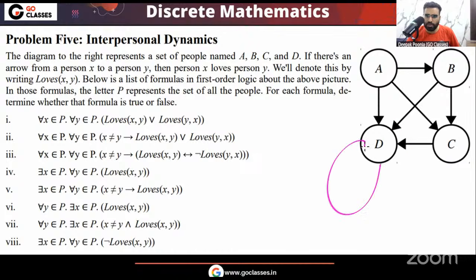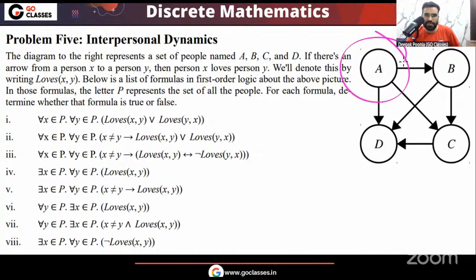You can notice D does not love anyone. D does not love D because there is no self loop. D does not love A. D does not love B. D does not love C. Because there is no direct arrow from D to anyone, D does not love anyone.